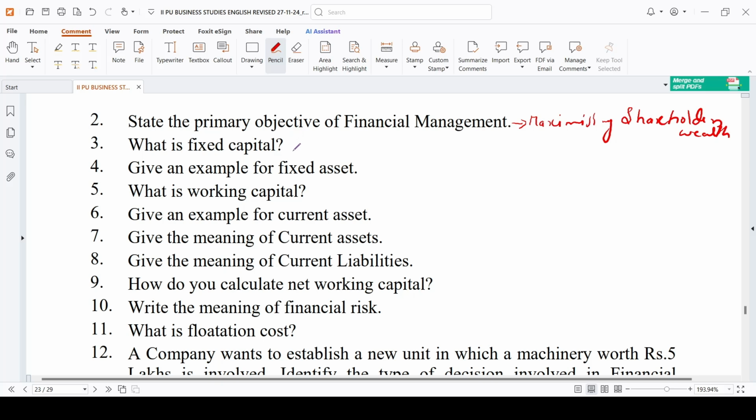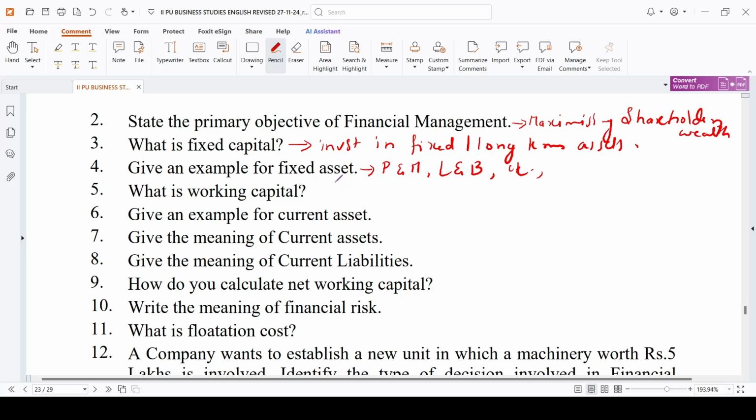Fixed capital is nothing but investment in the fixed assets or long-term assets. Give an example for fixed assets: plant and machinery, land and building, motor vehicles, all those things.